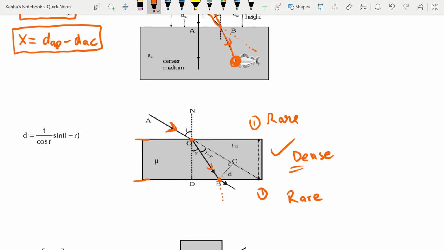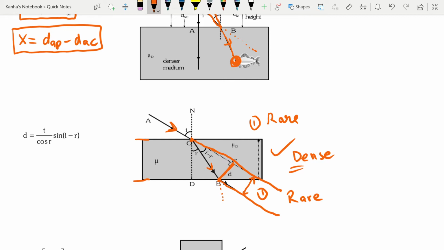When this happens, what we want to find out is the lateral shift, which is denoted by this distance d. So it is the lateral distance between the initial path, which would have been this, and the actual path that it goes along. Note that these two are parallel, but we need to find this distance. We can easily find this using the triangles that are available here. You can take a look at the triangle BOC and the triangle OBD,